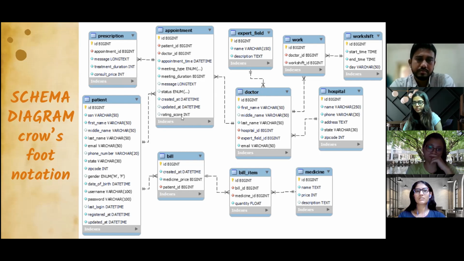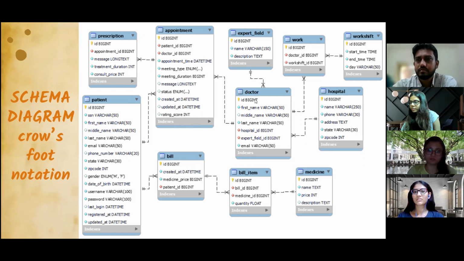And then the rating score. So the patient can give the rating score for this particular doctor in that particular appointment, and a patient can have many appointments. So coming to the more interesting thing, hospital, its name, address, state, and zip code.